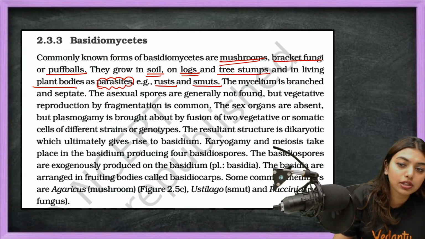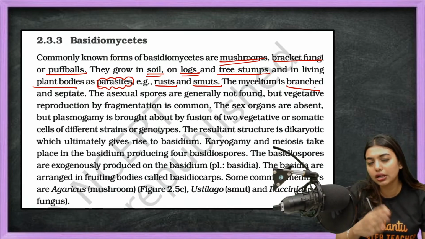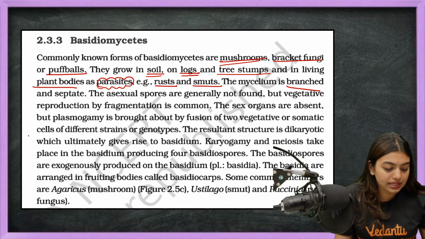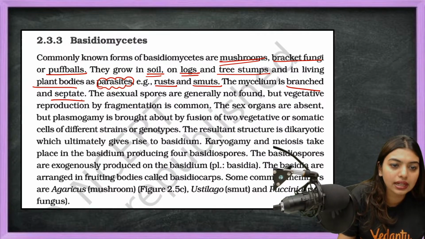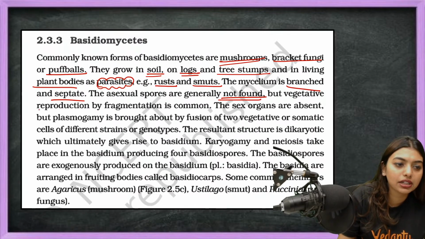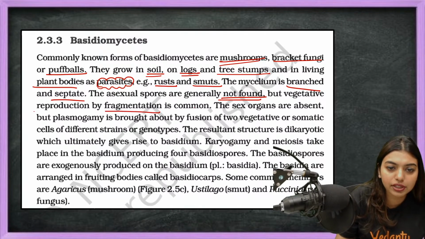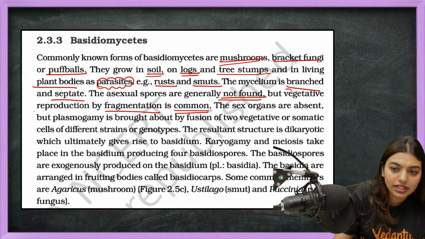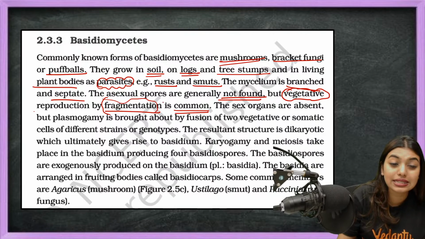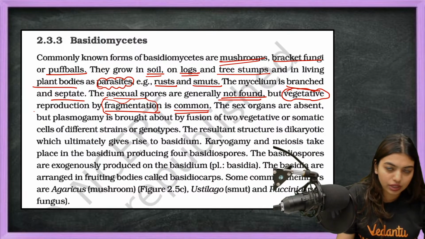The mycelium here also is branched. I told you the only unbranched or aseptate mycelium is seen in Phycomycetes. The mycelium is branched and septate. The asexual spores are generally not found. But vegetative reproduction by fragmentation is the most common one. So vegetative reproduction here is by fragmentation. Asexual spores are not known. Okay, they are not found.